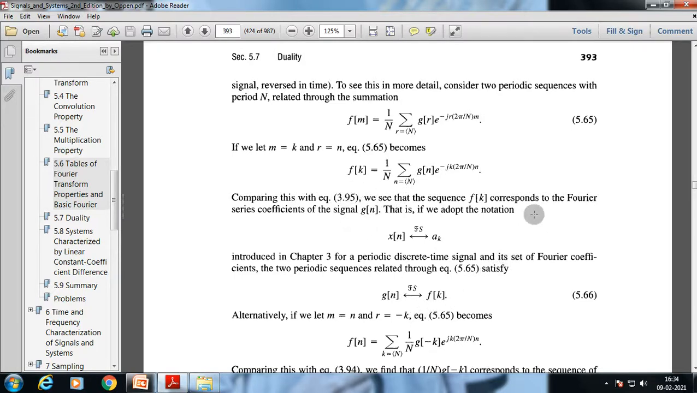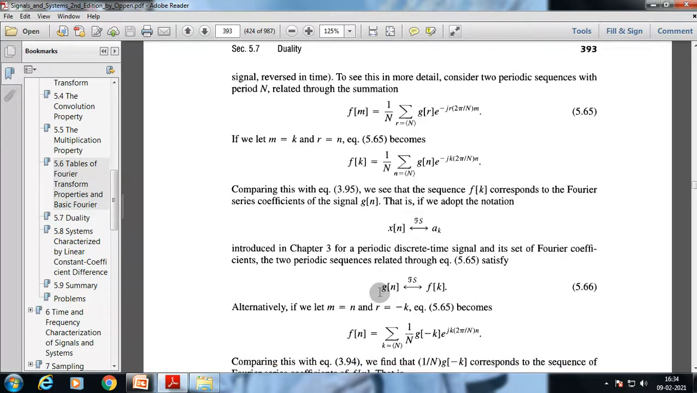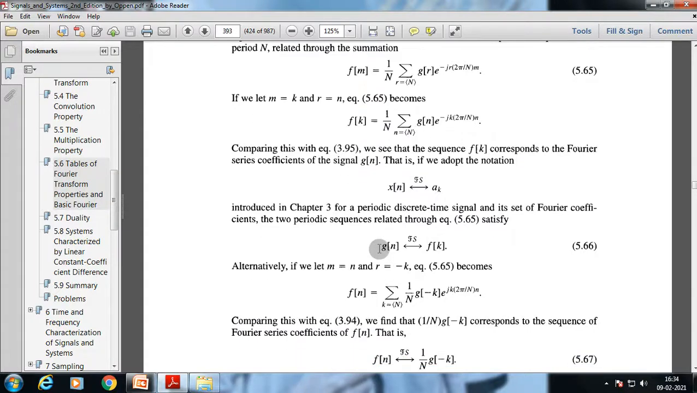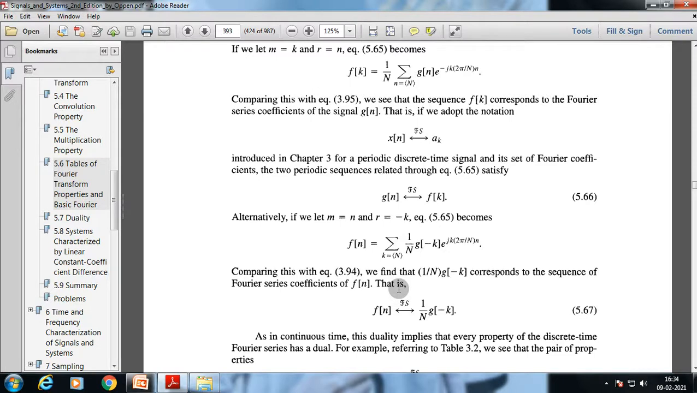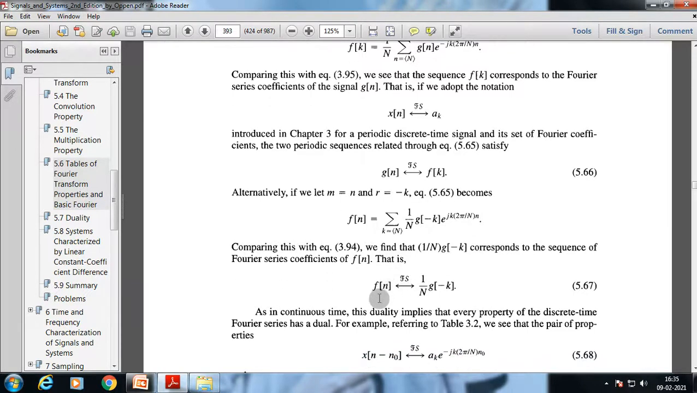We see that the sequence f_k corresponds to the Fourier series coefficients of the signal g[n]. That is, if we adopt the notation introduced in chapter 3 for a periodic discrete time signal and its set of Fourier coefficients, the two periodic sequences related through equation 5.6 will satisfy this. Alternatively, if we let m equal n and r equal minus k, the equation becomes f[n], the summation over k equal to N of g[minus k] e^(j k 2 pi by N n). Comparing this equation, we find that g[minus k] corresponds to the sequence of Fourier series coefficients of f[n], that is this.